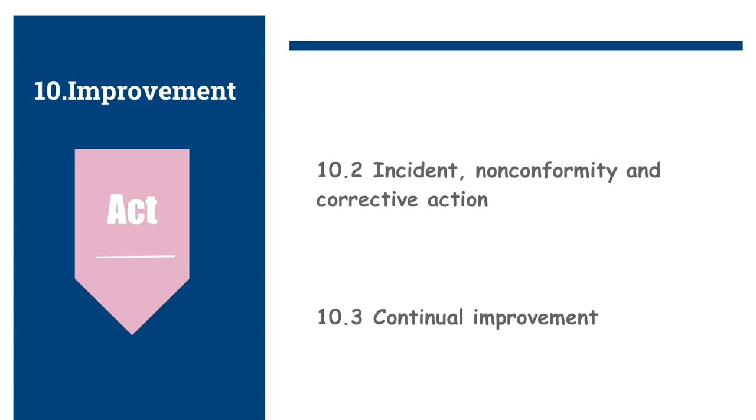Let us check some examples of continual improvement: new technology, good practices, both internal and external to the organization, suggestions and recommendations from interested parties, new knowledge and understanding of occupational health and safety related issues, new or improved materials, changes in workers' capabilities and competence, achieving improved performance with fewer resources, that is simplification, streamlining, etc.